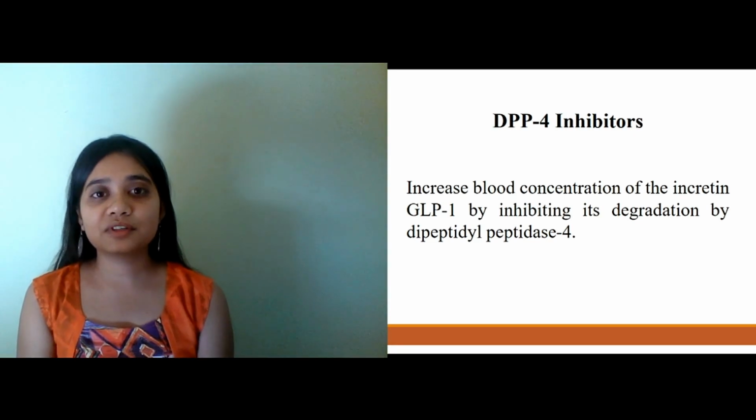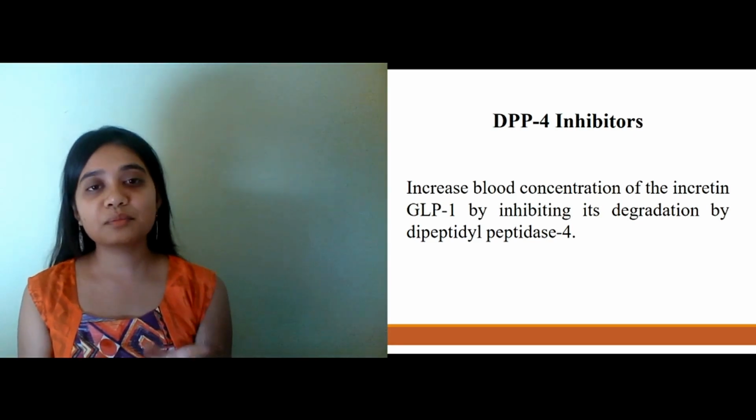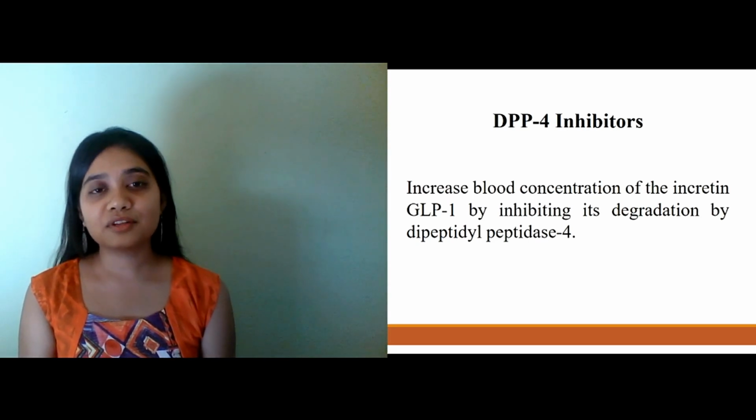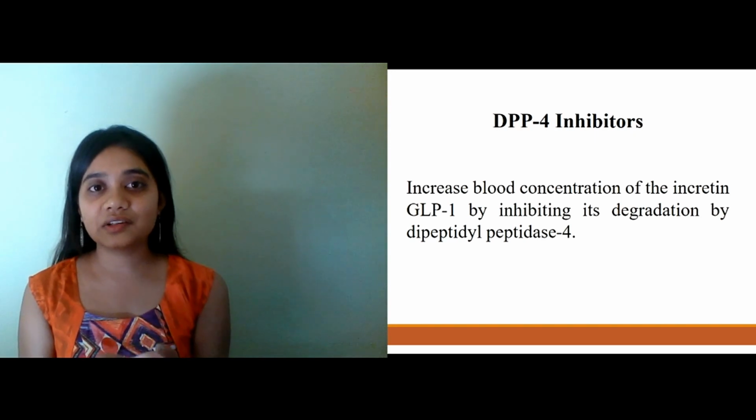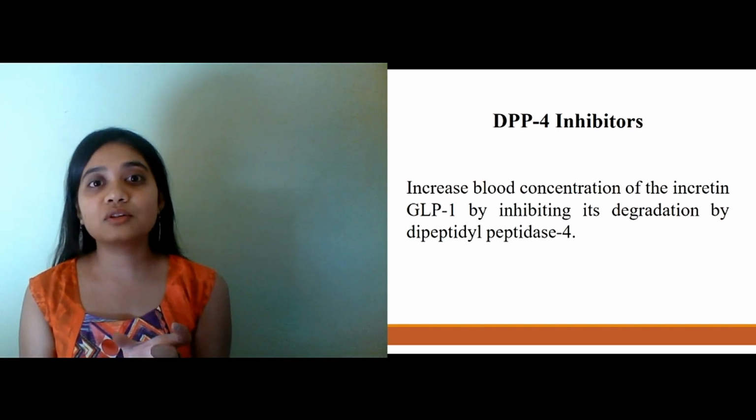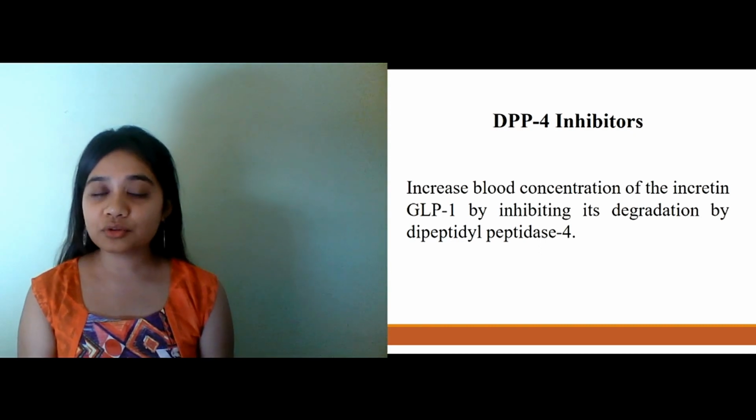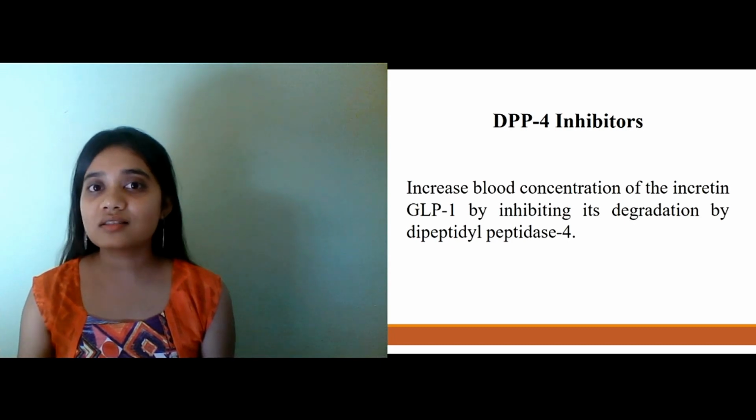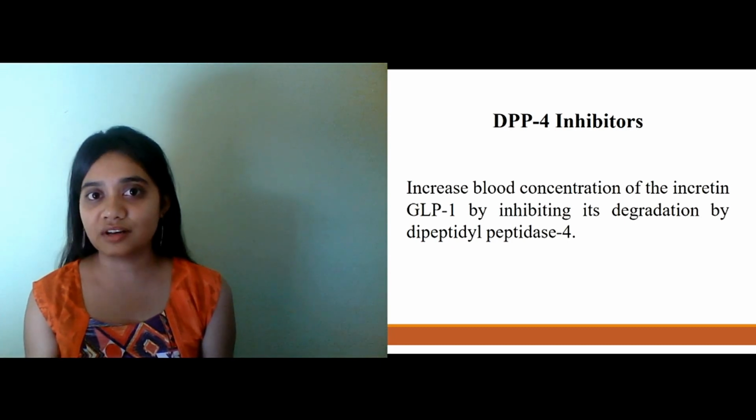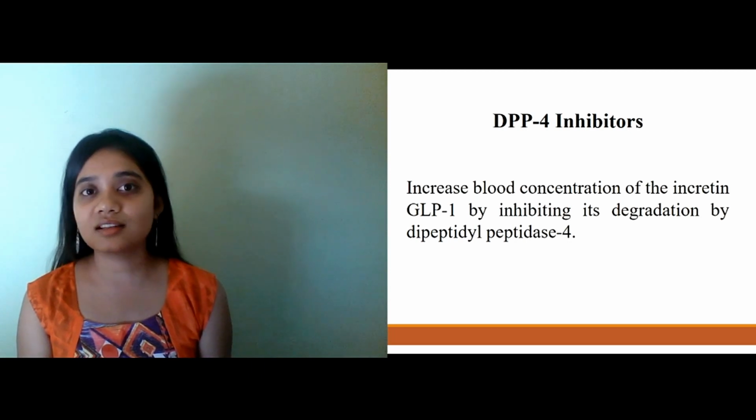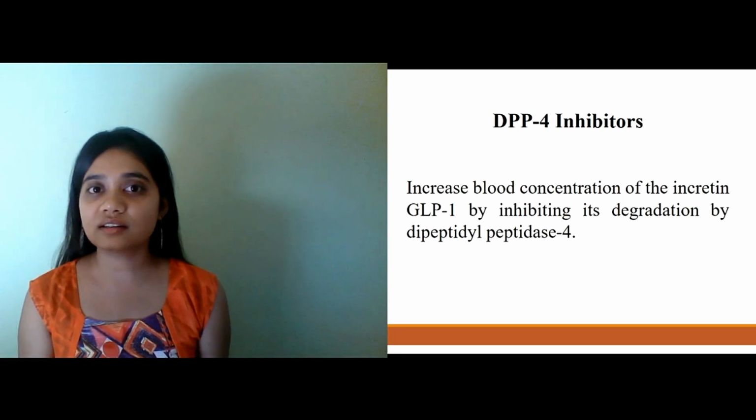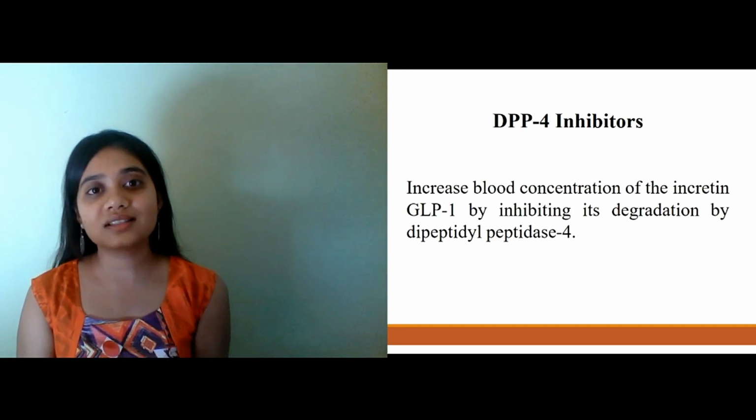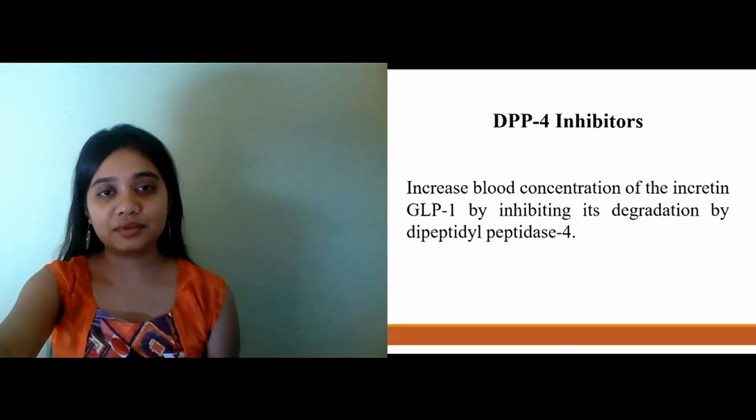Next is DPP4 inhibitors. DPP4 means dipeptidyl peptidase 4. This enzyme is responsible for degrading the incretins such as GLP, which is glucagon-like peptide. What it will do is decrease the level of glucagon which is secreted from the pancreas, and it is responsible for increasing blood glucose level. So these drugs will increase the level of incretins, and hence decrease the blood glucose levels. This class of drugs includes sitagliptin, vildagliptin and saxagliptin.